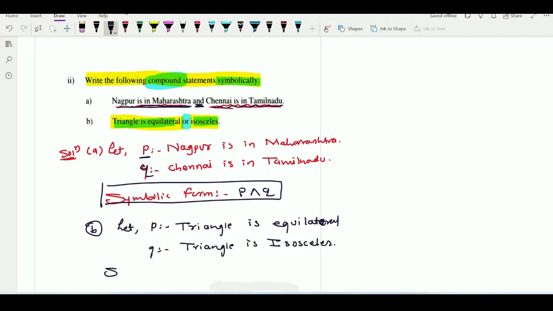Now we are finding it symbolically. Easily we can observe that these two statements are connected by OR. So P and Q are connected by OR. That's why we can say that the symbolic representation is P or Q. In this way we have solved question number 2 also.